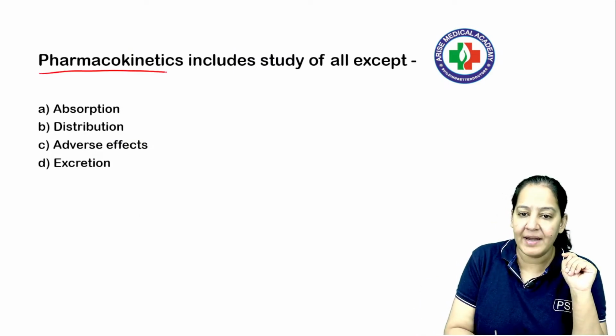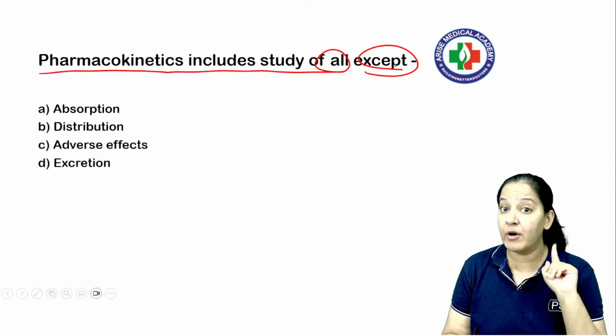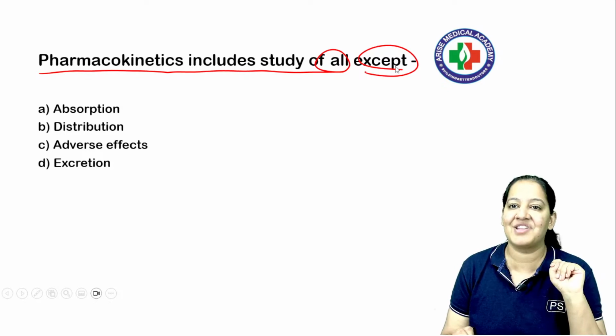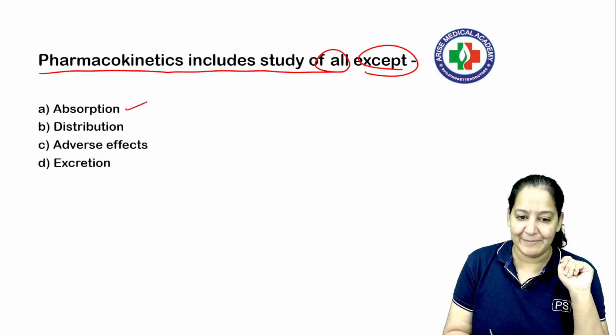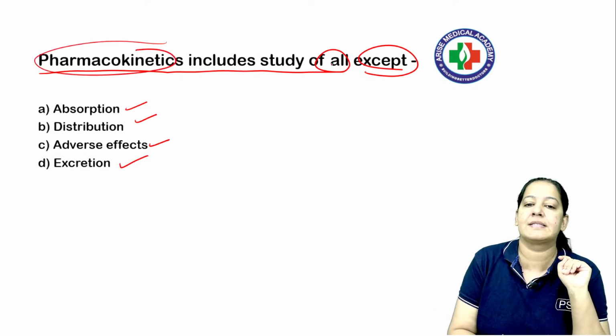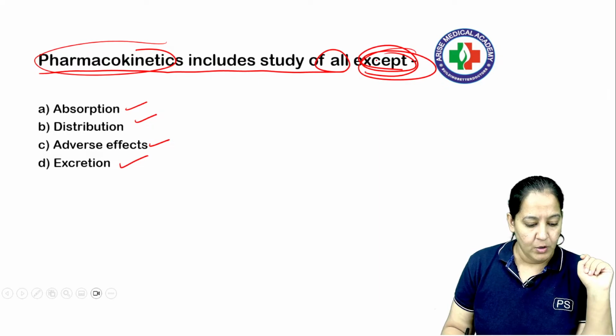Pharmacokinetics includes study of all except, now everyone can answer. I want each and every one of you, how many of you are live? Each and every one of you, please answer in the comment section. What is the correct answer? A, absorption; B, distribution; C, adverse effect; D, excretion. What is not included in pharmacokinetics? They are asking except. What is the correct answer?